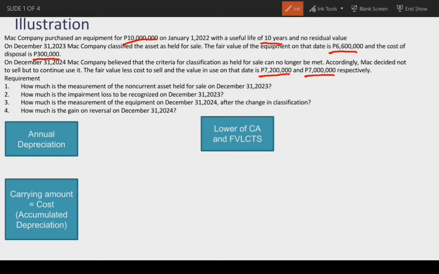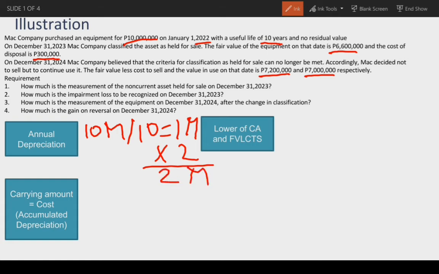So, requirement number 1, how much is the measurement of the non-current asset held for sale on December 31, 2023? So, dito, equipment to non-current asset held for sale. So, first, kuhanin mo na yung annual depreciation. So, cost na 10 million divided by useful life dahil wala daw residual value. So, it is equals to 1 million times 2 years dahil from 2022 yung purchase, then classified daw as held for sale ng 2023. So, that's for a period of 2 years. So, ang accumulated depreciation ay 2 million. So, ang cost, 10 million minus accumulated depreciation na 2 million. So, ang carrying amount ay 8 million.